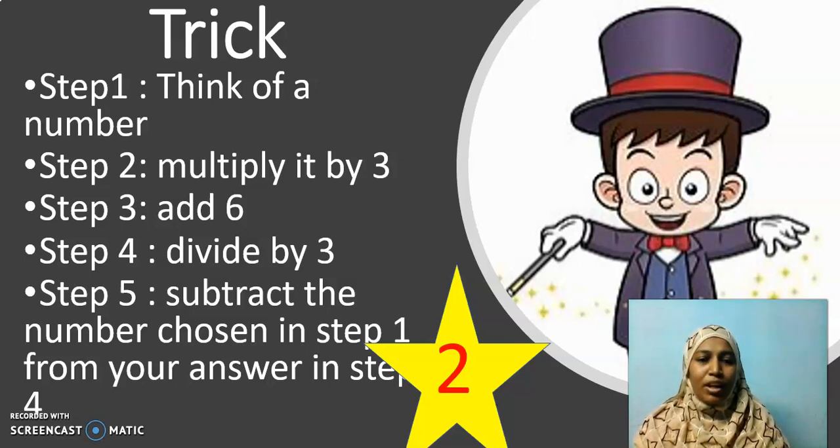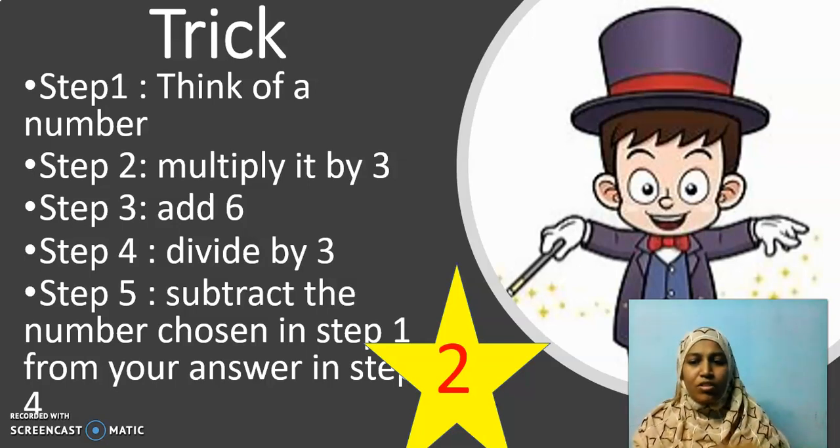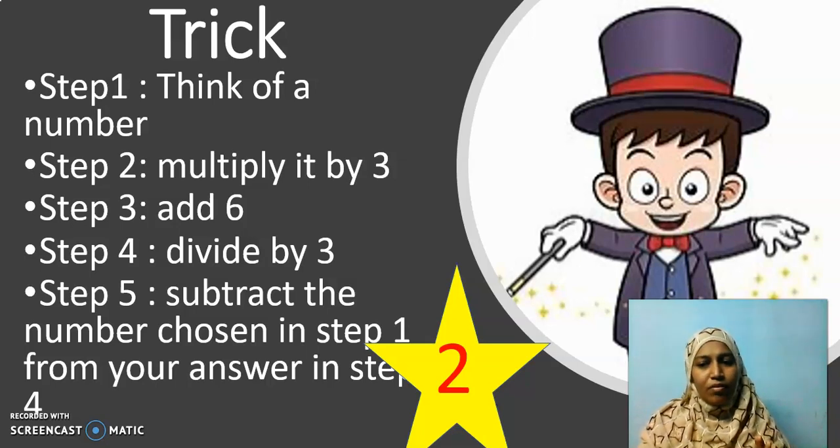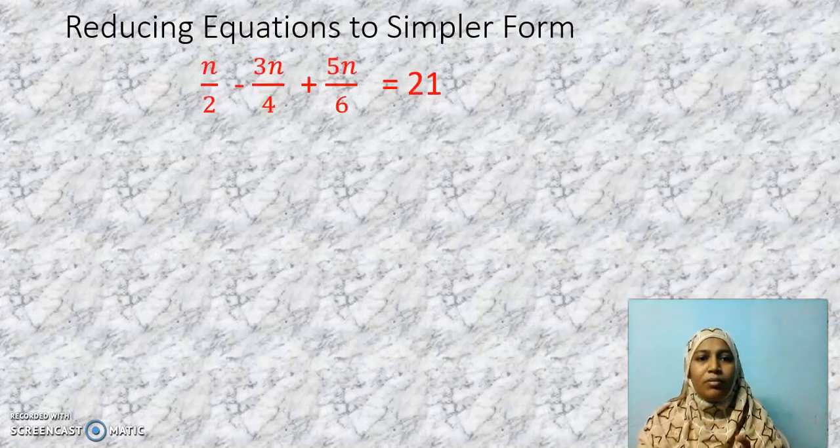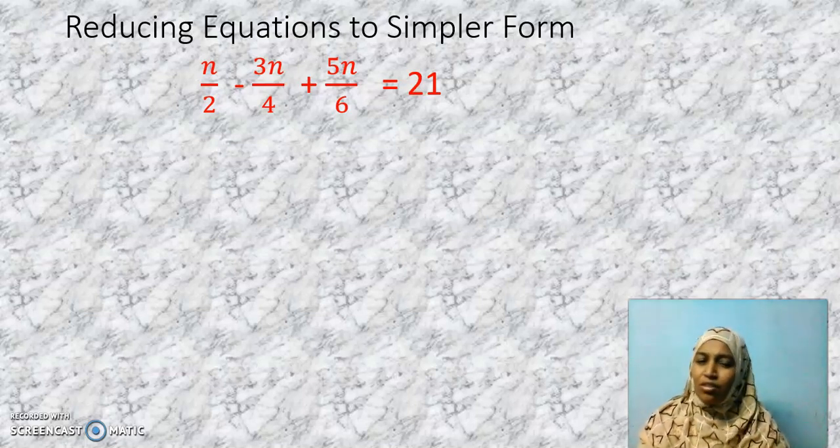Okay children, today we are going to solve an equation again, but the difficulty level of that equation is going to be a little higher. We started with simple equations, then we had a little higher order where we had variables on both sides of the equation. And now, see this question. Don't you feel this is going to be a little bit tricky? No children, it is not going to be tricky. It's going to be very simple.